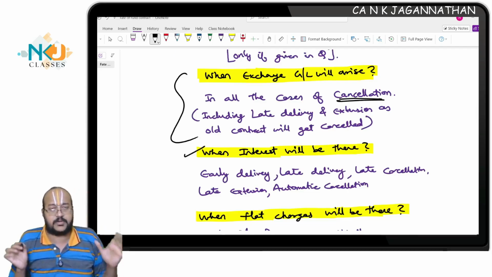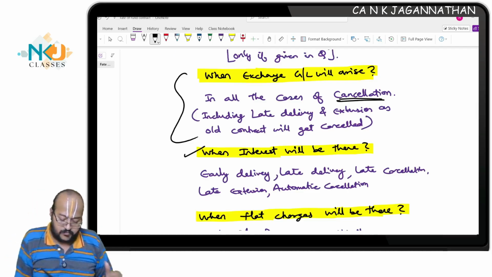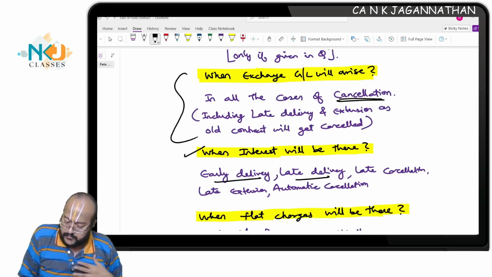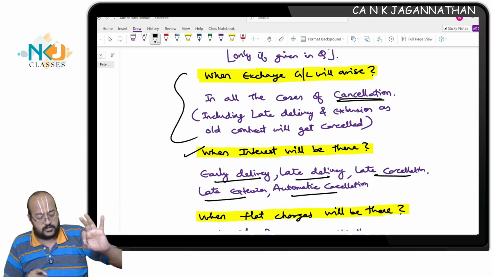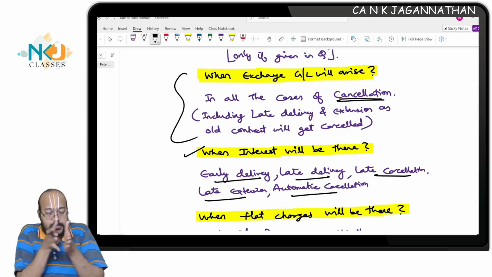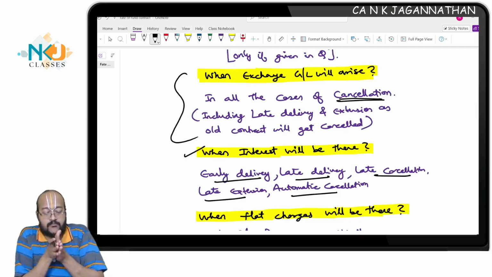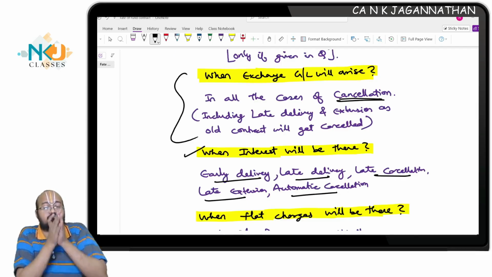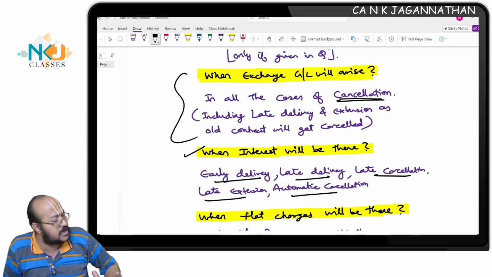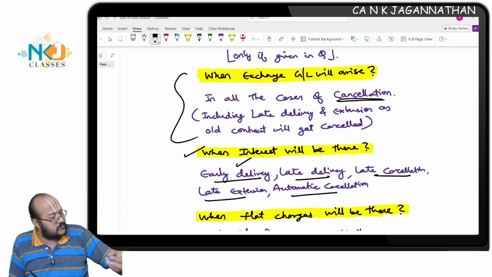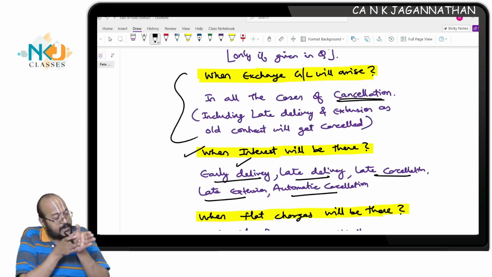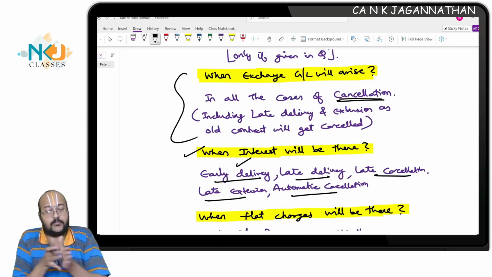When will interest be there? Very simple: early delivery, late cancellation, late extension, and automatic cancellation. To put it simply, interest will not be there where the transaction happens on the due date. For example, early delivery: you take delivery early, so from the early date to the due date there will be interest.